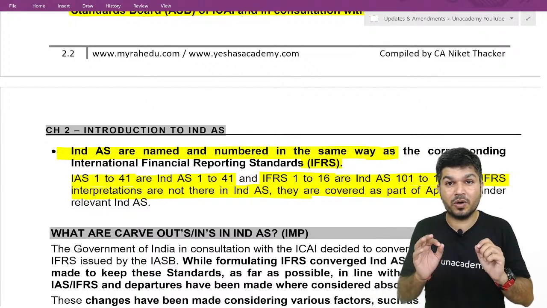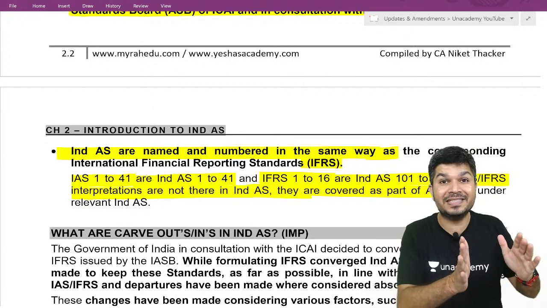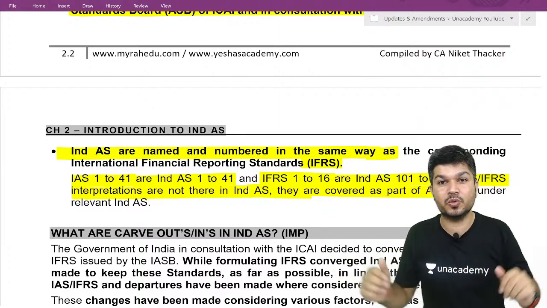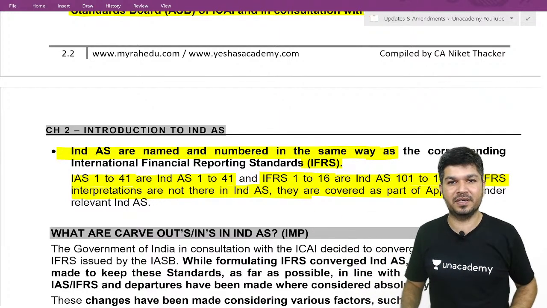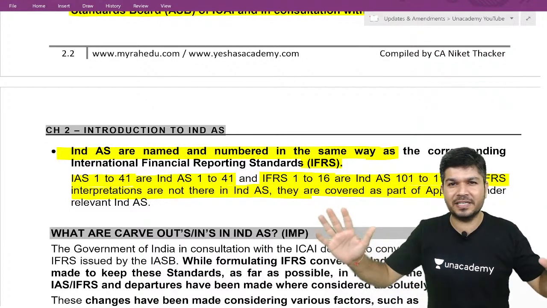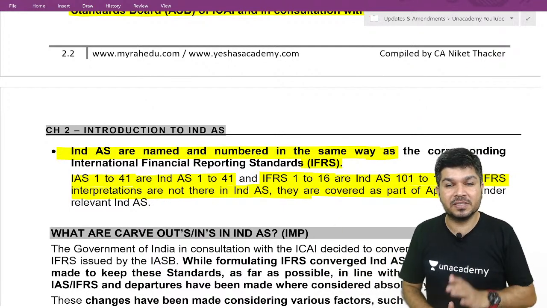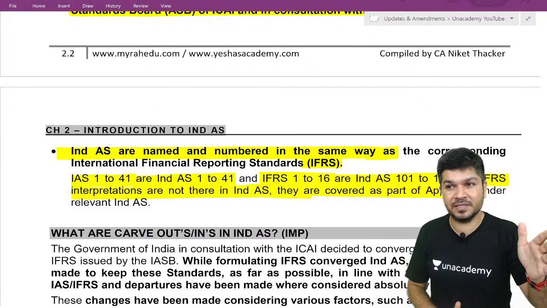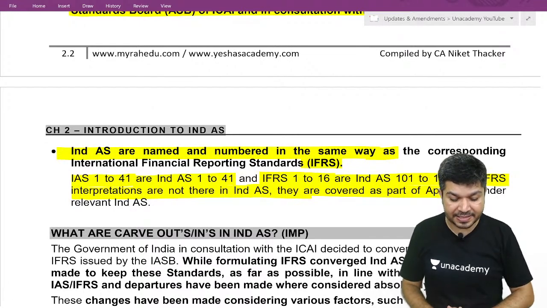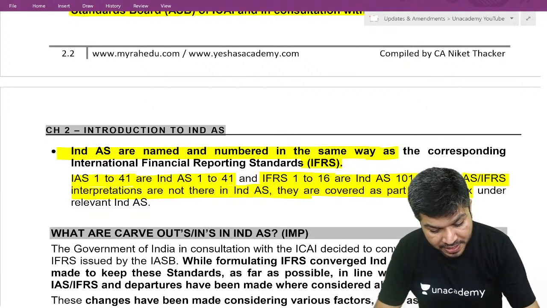Pay attention. What is carve out? Something which is there in IFRS but we changed it, उसको बोलते हैं carve out. We are not following that treatment, we follow a different treatment. That's carve out. Carve in, what is carve in? Something which is not there in IFRS, we added. That is called carve in. So carve in, carve out, two words are there.